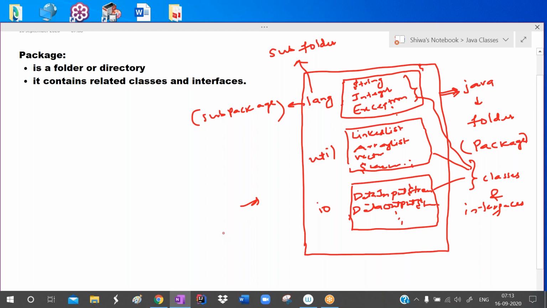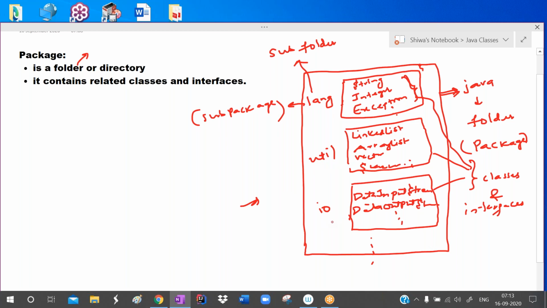With this diagram, we can understand what a package is. A package is a folder, or you can say a directory. This Java is a package, and in the package, the sub package is lang. So java.lang is a package, and all the related classes and interfaces are there. Like this, several packages are there. All the basic language fundamental related classes are available in the java.lang package. All the utility related classes and interfaces are placed in the java.util package.